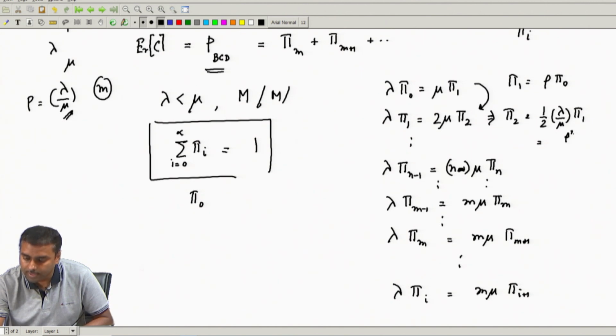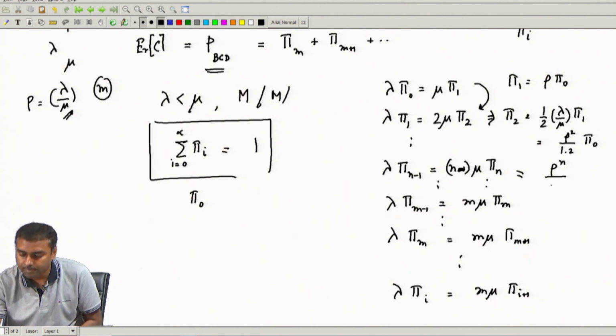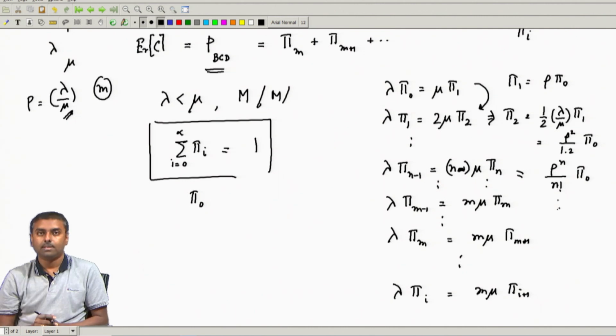So, basically rho square divided by 1 into 2, into pi 0. Similarly, if you do, this will be rho to the power n divided by n factorial, into pi 0. So, this goes on.